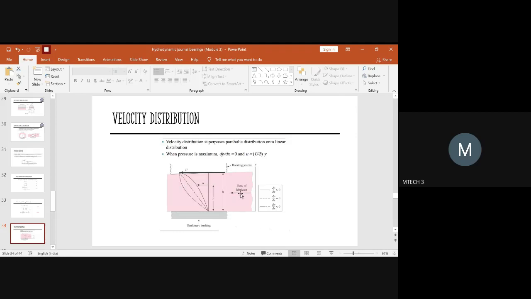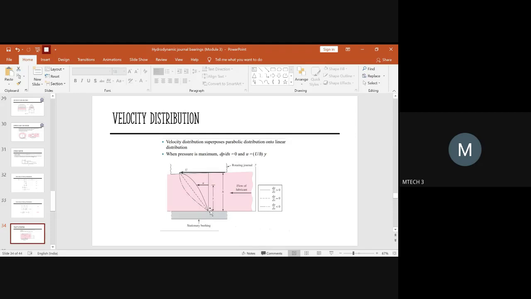With respect to that, the thick line here shows that the pressure gradient dP/dx will usually be greater than 0. And this dotted line shows that the variation of pressure with respect to x will be equal to 0 in this case. So it depends upon how the velocity distribution comes into the picture.